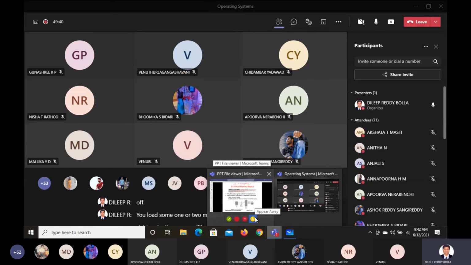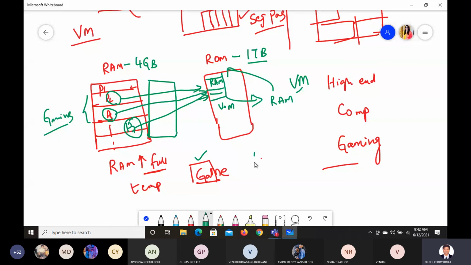You may say, sir, my audio is not clear, or my video is not clear, or you're not able to play games effectively, or you're not able to download fast. All these problems will come. The simple solution is to give some free space in the corresponding ROM. Whatever free space we have in this ROM, if the RAM requires, some portion of it can be used like a RAM. That is called the virtual memory concept.